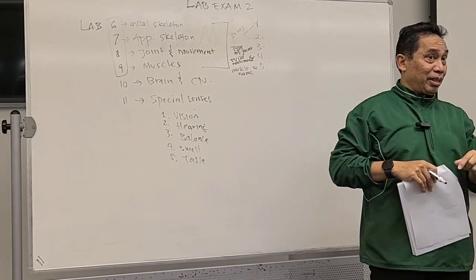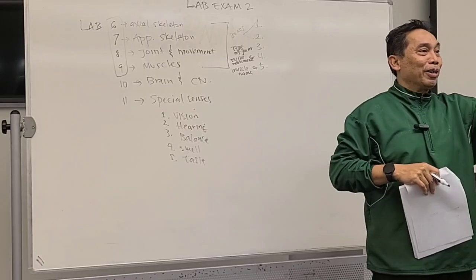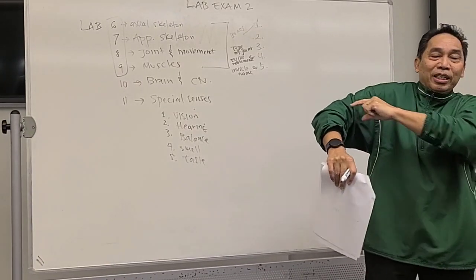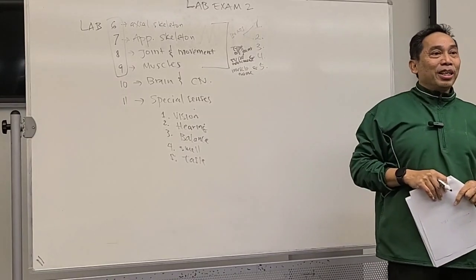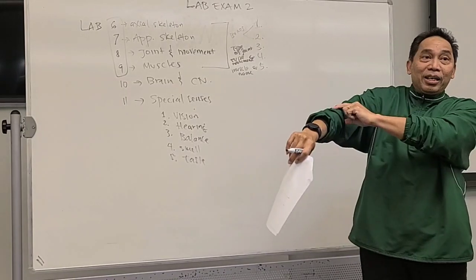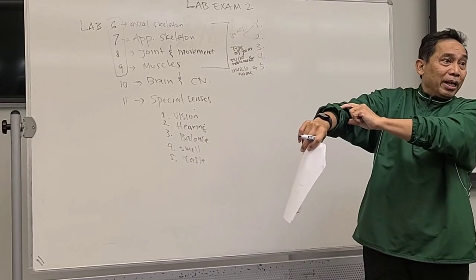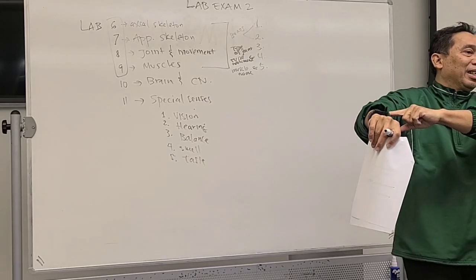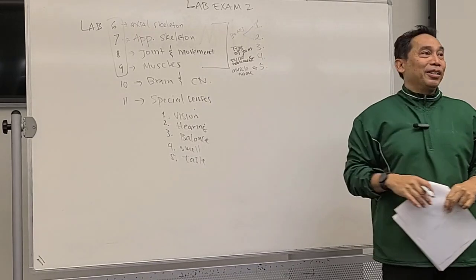I will not give you a keyword or anything. You have to know it by yourself. What is the name of this bone? Humerus. Let's say that's question number 1. Question number 2: again, I will show you the bone in the lab. There are 2 bones, one big, one small. What is the name of the bigger bone? Radius. So that's number 2, radius.